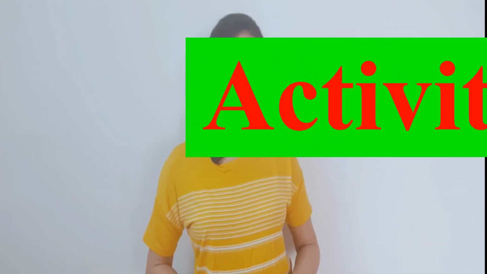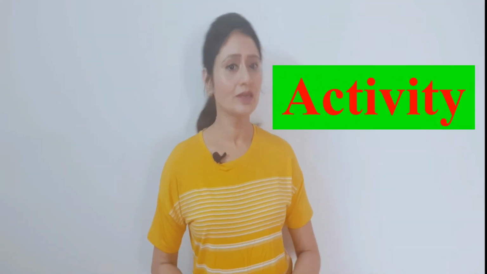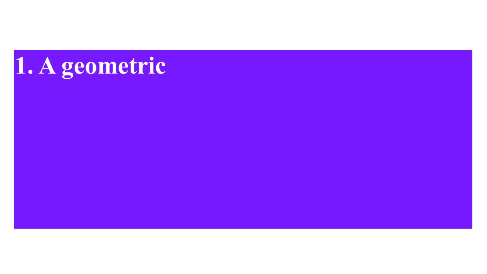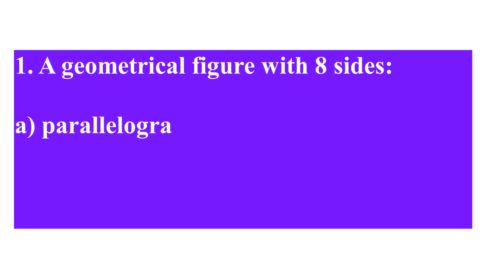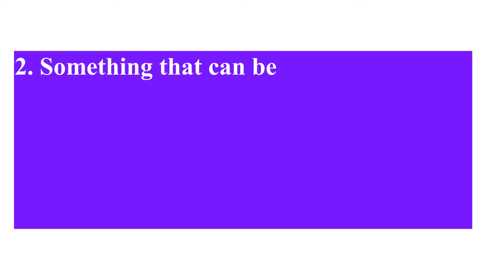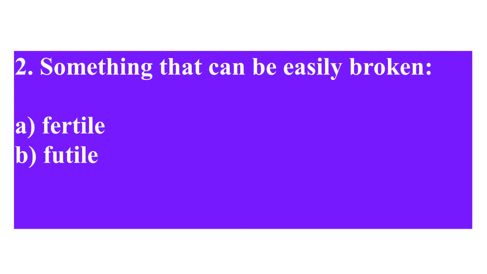Now it is the time to perform your activity where you are supposed to choose the correct option and post it in the comment box. One is a geometrical figure with 8 sides. A. Parallelogram. B. Pentagon. C. Hexagon. D. Octagon. The second one is something that can be easily broken, and the options are A. Fertile, B. Futile, C. Fragile, and D. Docile.